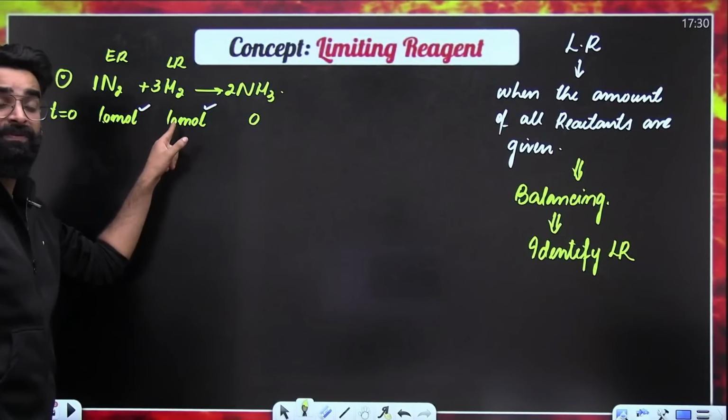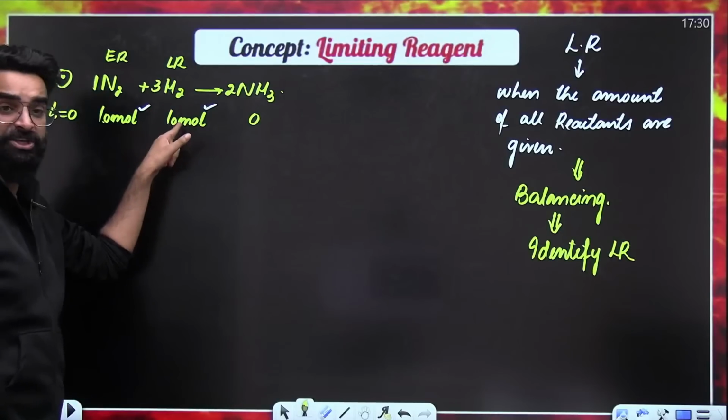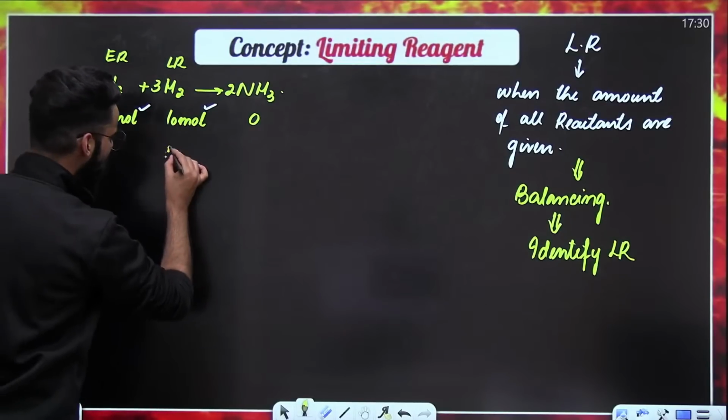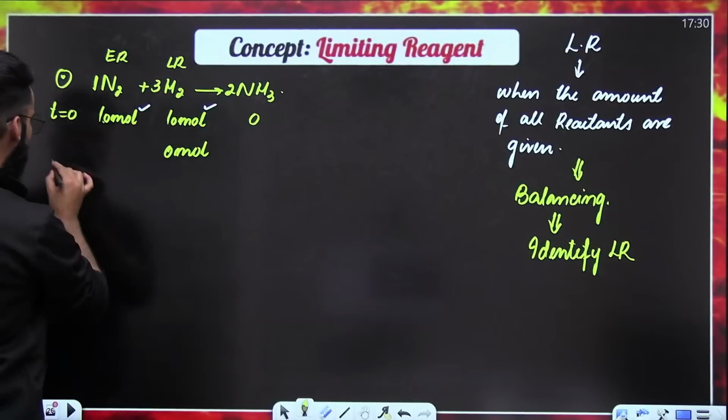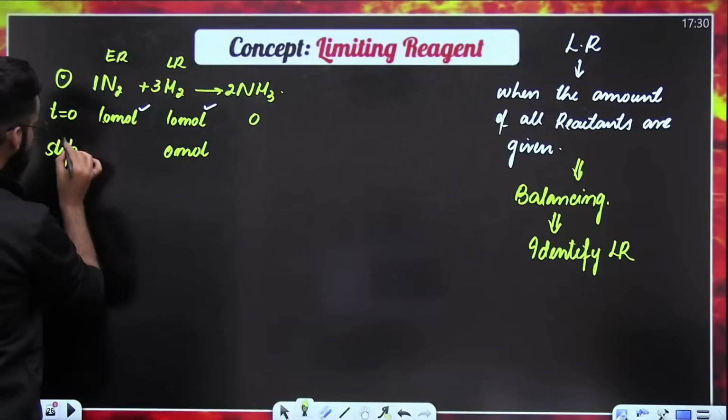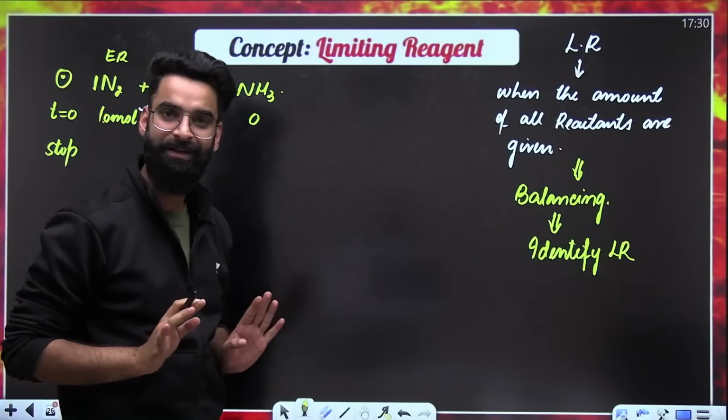We started with 10 moles of limiting reagent. We started with 10 moles of H2. After some time, you will find 0 moles of H2 in the container. It would have got completely consumed, and at that point of time, the reaction would have stopped.